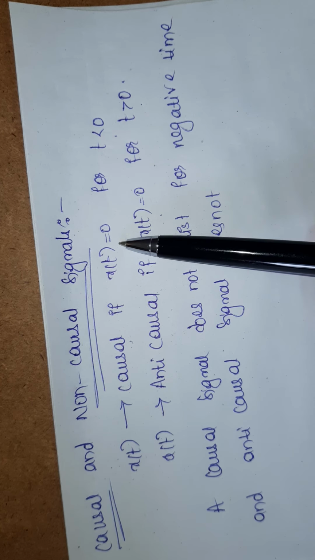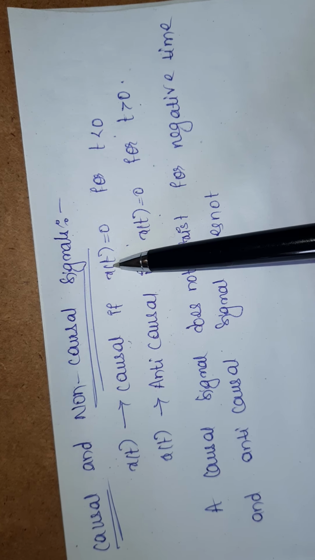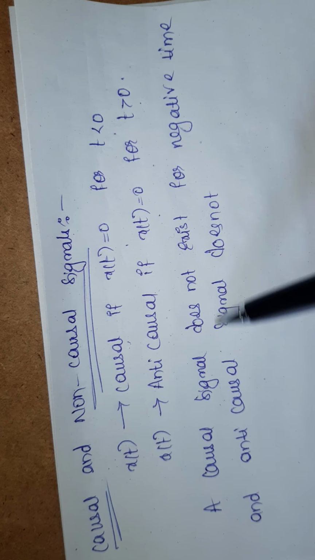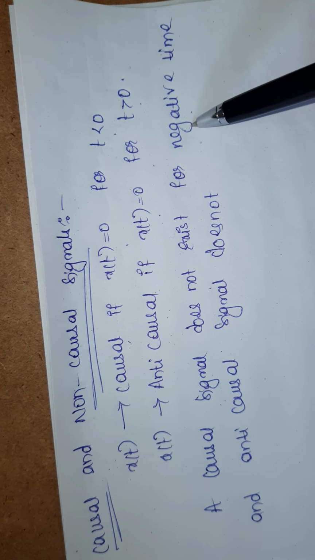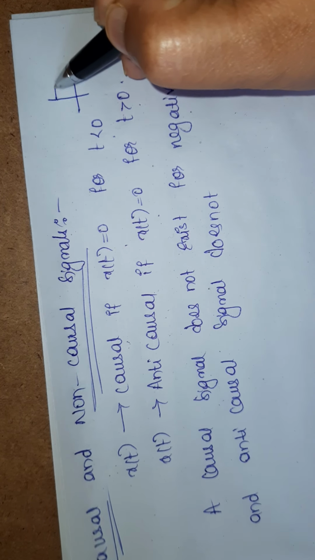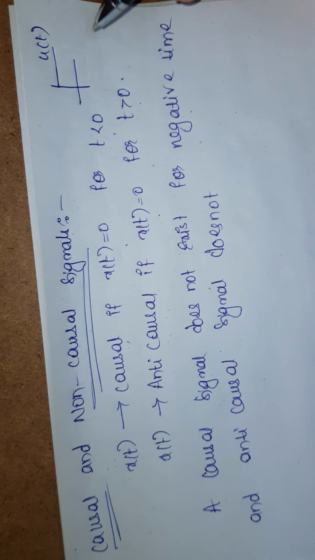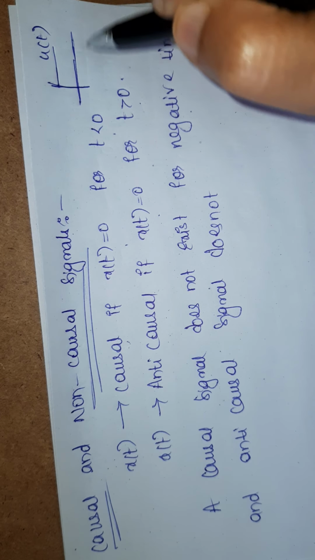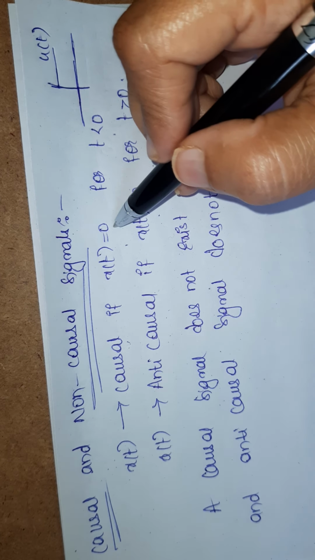So x of t equal to 0 for t less than 0 means for negative values of time there should not be signal. The causal signal does not exist for negative time. It will exist only for positive time. Example is u of t. u of t is a signal which exists only on the right hand side. For the left hand side, that is t less than 0, the signal is 0.